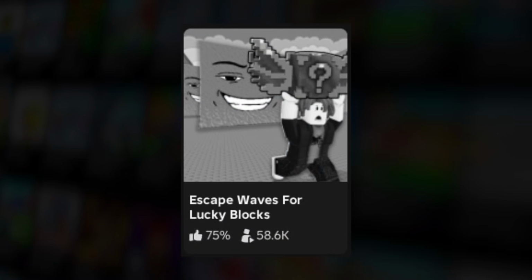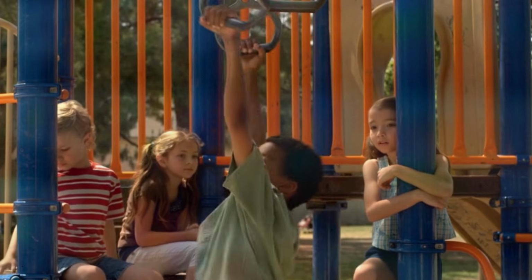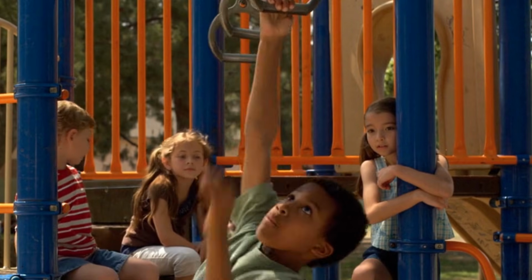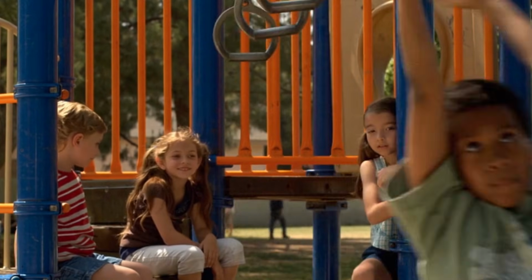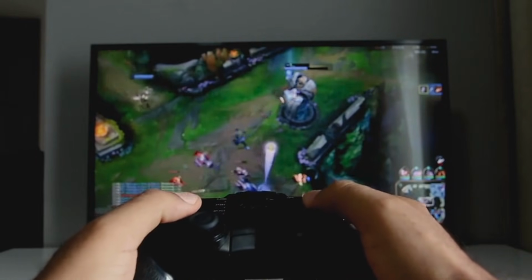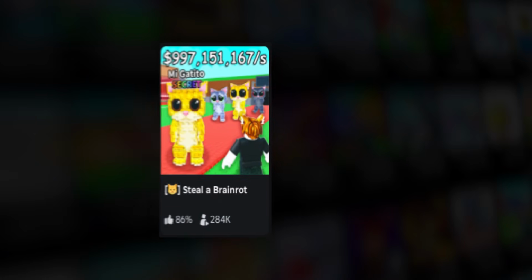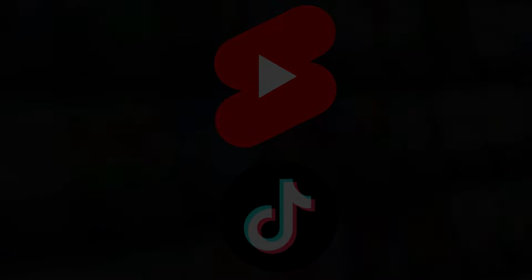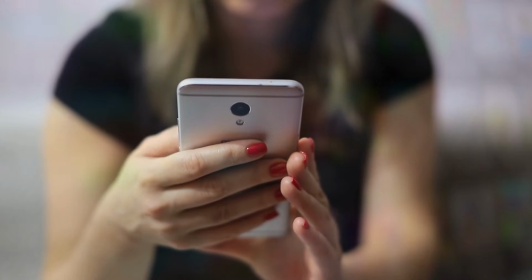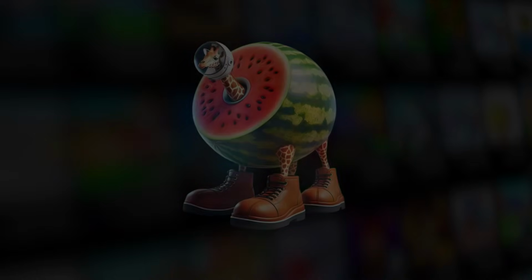One of the main reasons brainrot games thrive on Roblox is how perfectly they align with the attention spans and reward expectations of younger players. These games are designed around instant gratification. Progress is fast, visuals are loud, and rewards are constant. Whether it's unlocking a new brainrot character, stealing one from another player, or watching the numbers go up on a leaderboard, players are rarely given a moment to disengage. This design mirrors the same short-form dopamine-driven content structure found on TikTok and YouTube Shorts, which many young Roblox players already consume daily. Additionally, brainrot characters themselves are intentionally absurd and overstimulating.